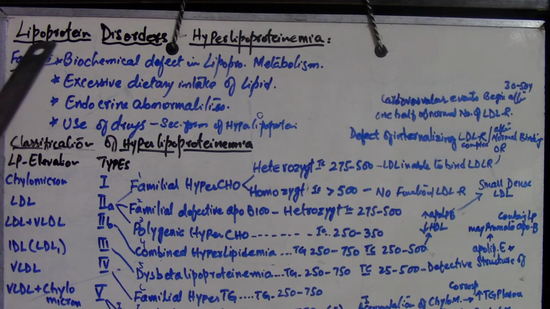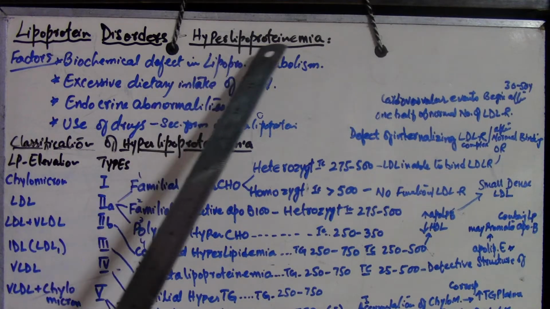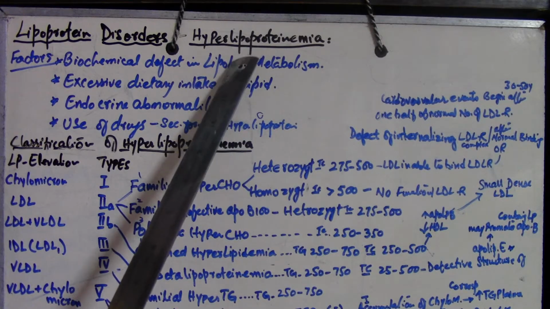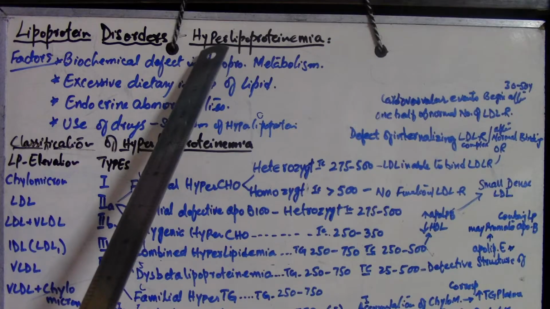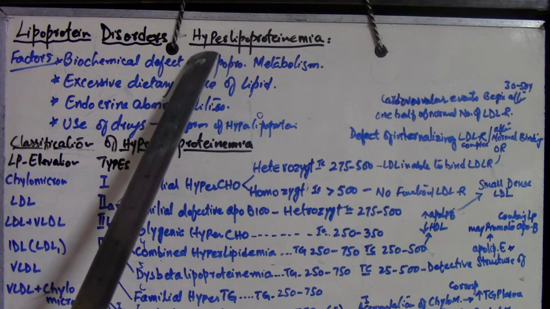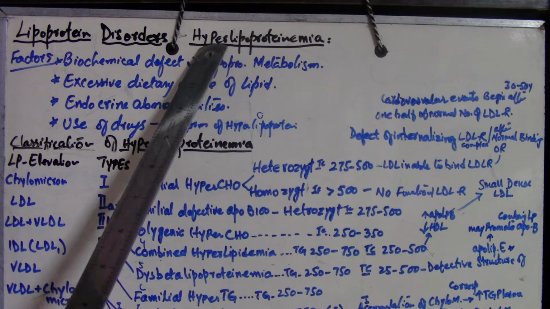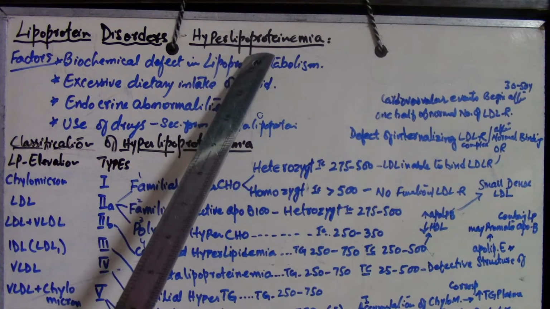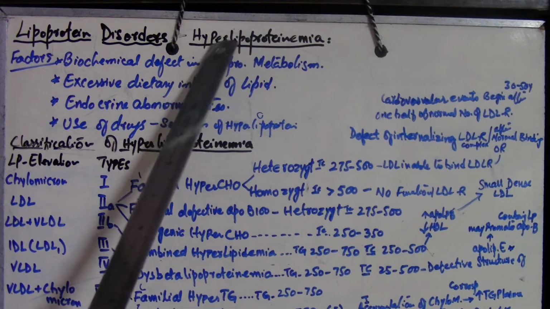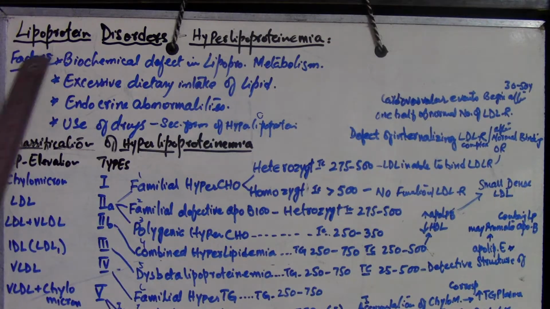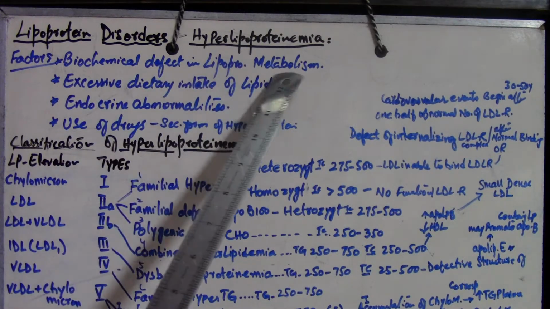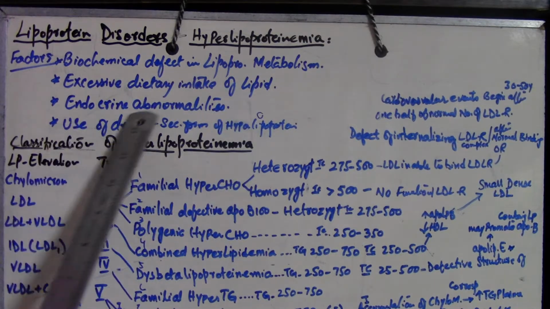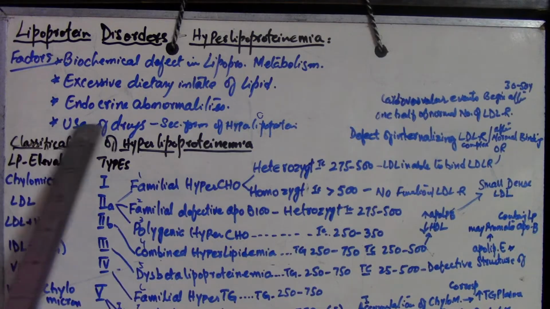Now we are going to start with the lipoprotein disorders, which are hyperlipoproteinemia. Hyperlipoproteinemia occurs as a result of a genetic or maybe an environmental defect that increases the formation of the lipoprotein, right? That is leading to hyperlipoproteinemia, or reduces the clearance of the lipoprotein from the circulation, leading to hyperlipoproteinemia. And these factors include biochemical defects in lipoprotein metabolism, excessive dietary intake of lipid, endocrine abnormalities, and the use of drugs.